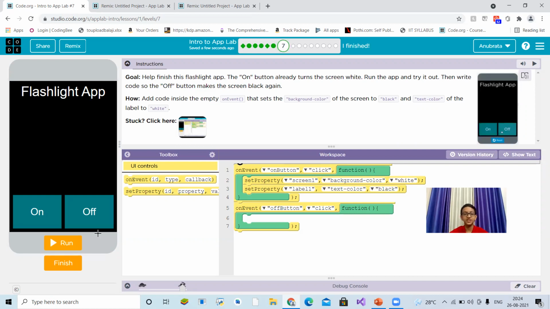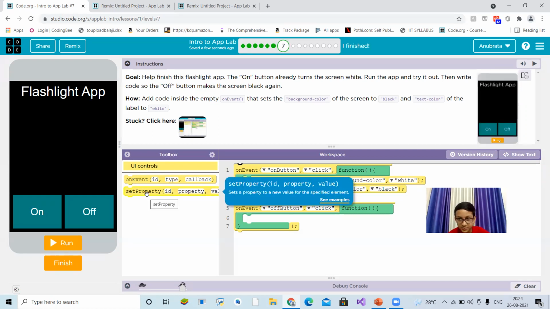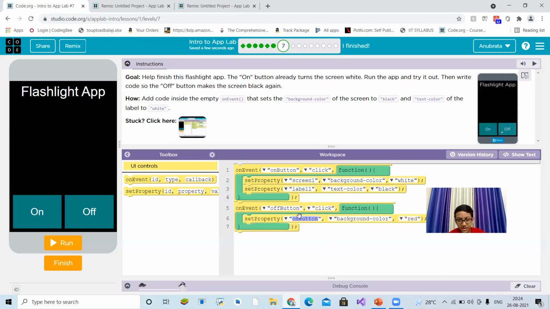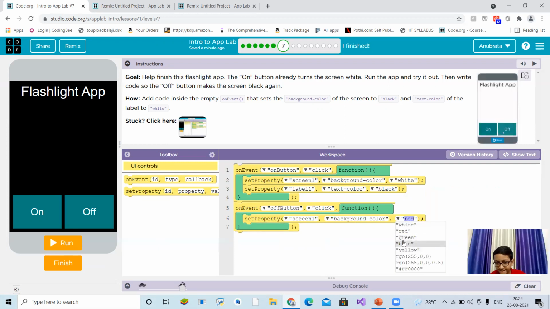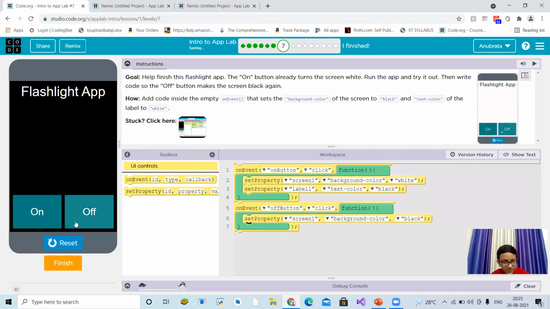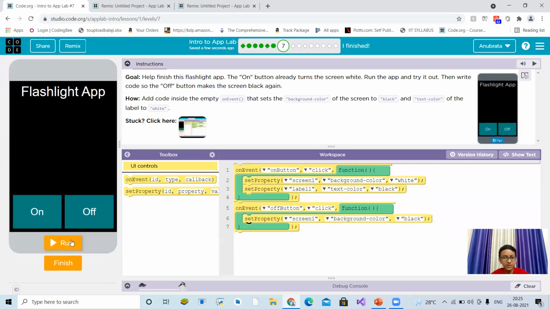Yeah, for that we are here to complete this flashlight app. Okay, when the off button is clicked, what will happen? Firstly, we will set property of the screen 1 background color to black again. Oh, that's black. Okay, I think we have to type it manually. Black. BLACK. Let me see if it works. Yeah, it works. But you can see the flashlight text was not seen.